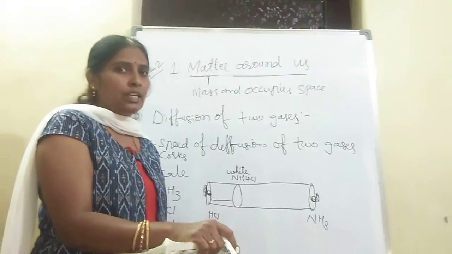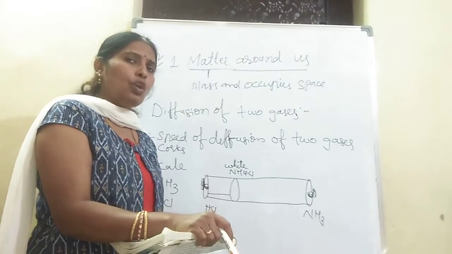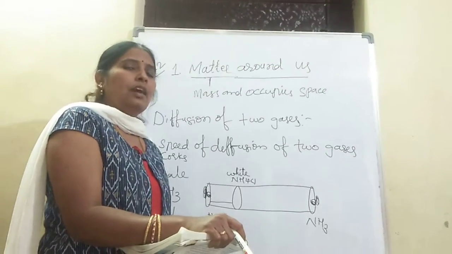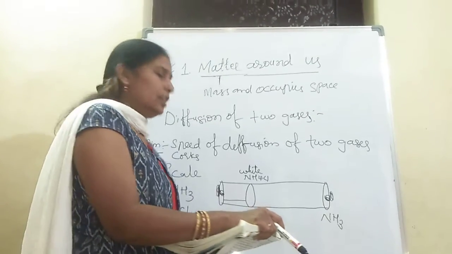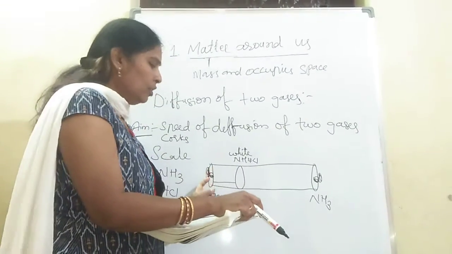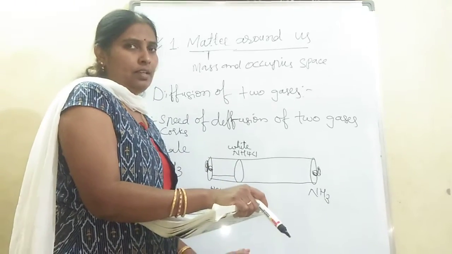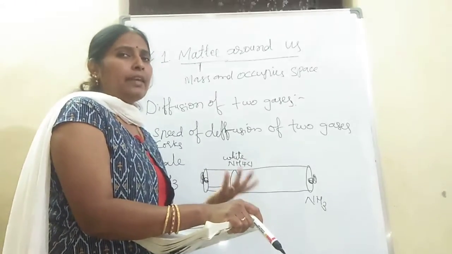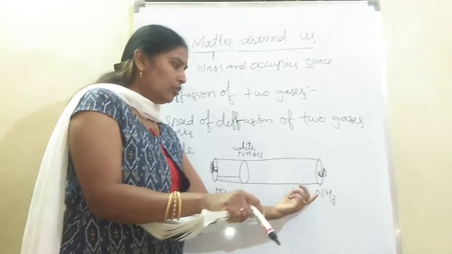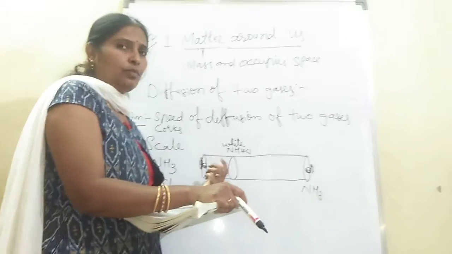Once again I am repeating. We need a long narrow tube and 2 cotton buds. One is dipped in ammonia, the other is dipped in hydrochloric acid. With the help of tongs, take the 2 cotton pieces and insert them in the 2 ends of the narrow glass tube. And immediately it is closed with a cork. Why do we need to close it with a cork? So that the gases formed inside due to the reaction between ammonia and hydrochloric acid do not escape, we close it with a cork.